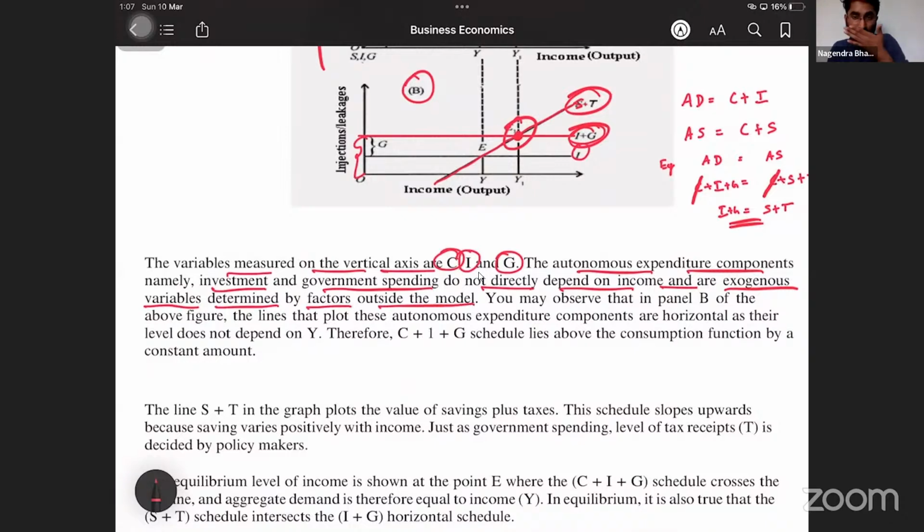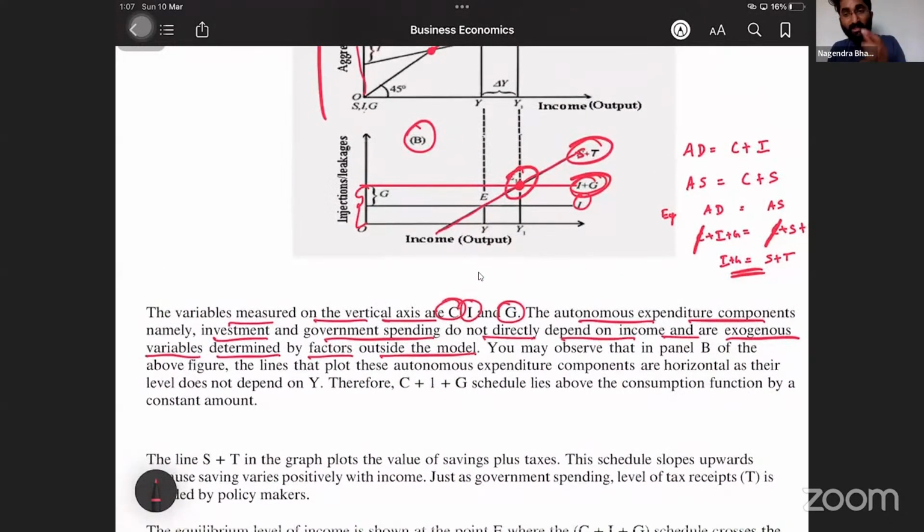Outside the model, that means exogenous variables such as government spending and investment. So these are exogenously determined. That means it is predetermined. You may observe that in panel B of the above figure, the lines that plot these autonomous expenditure components are horizontal as their level does not depend on Y.